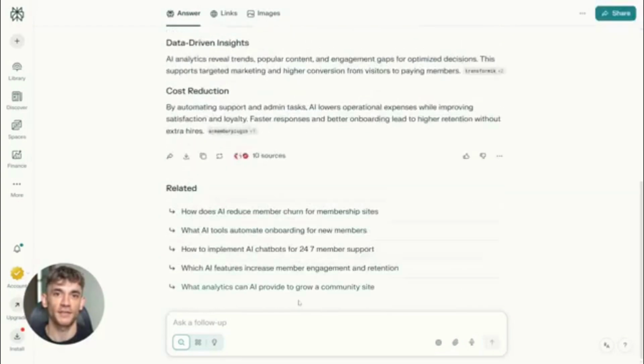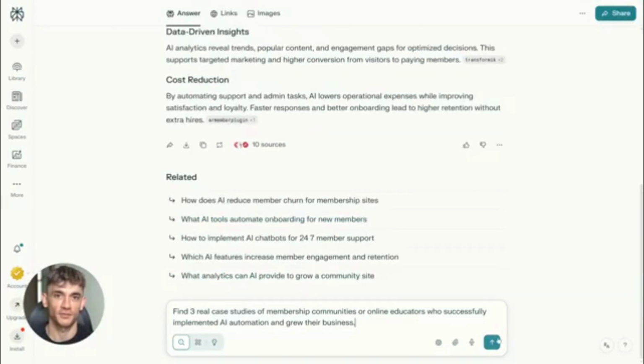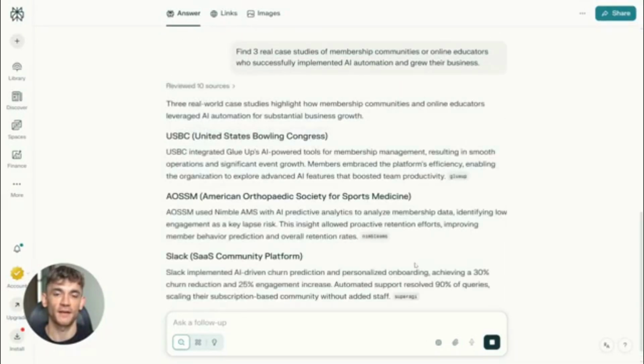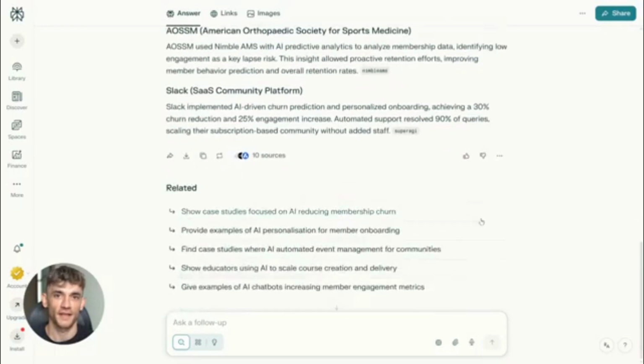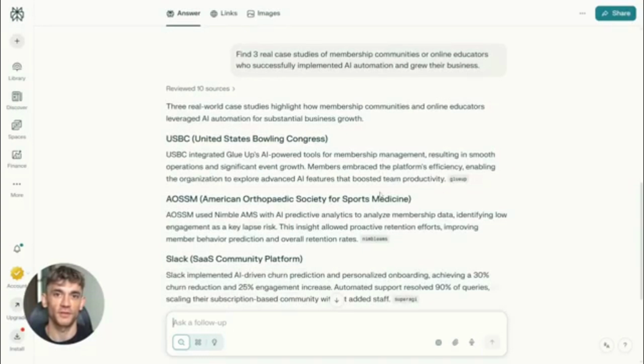Now take those benefits and go deeper. Here's prompt number 2. Find 3 real case studies of membership communities or online educators who successfully implemented AI automation and grew their business. Now you've got proof, real examples, social proof that you can reference in your content.